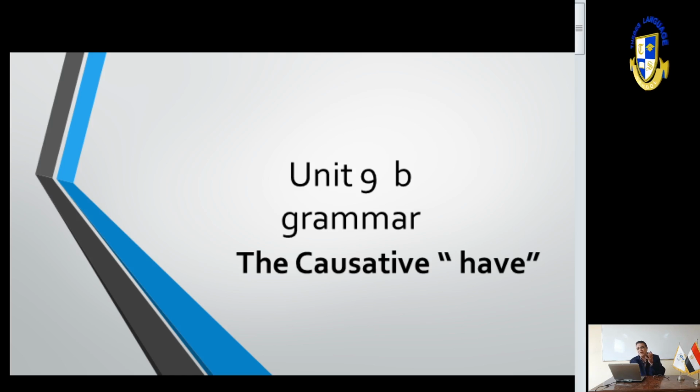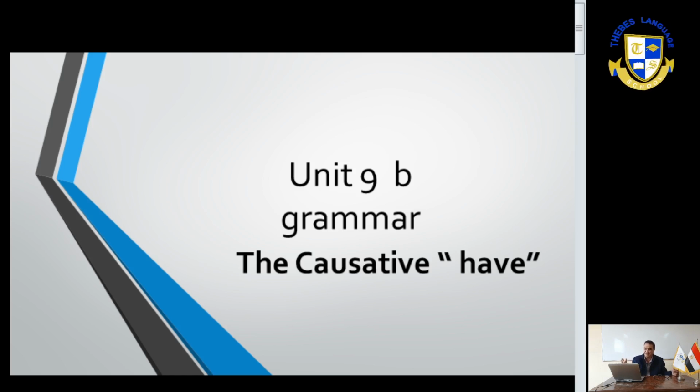When the subject or the doer of the action is stated, like, for example, when we say I have a mechanic fix my car. Look here, I have a mechanic fix. Here we get the subject, a mechanic. In that case, we have a verb stem, fix. I have a mechanic fix my car.